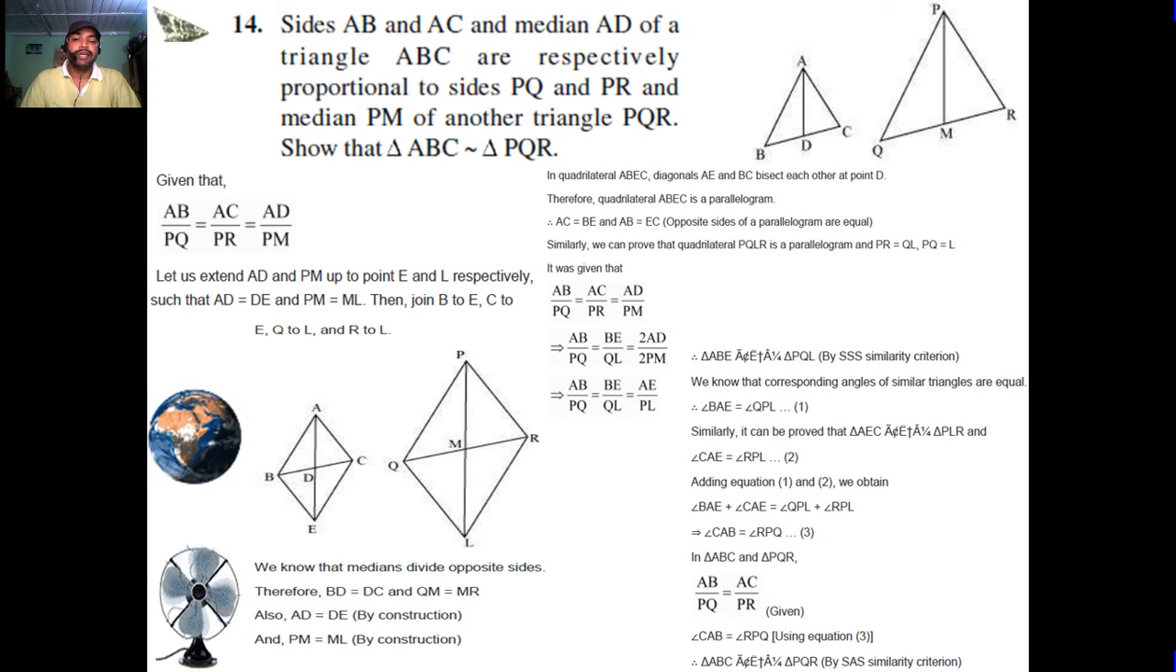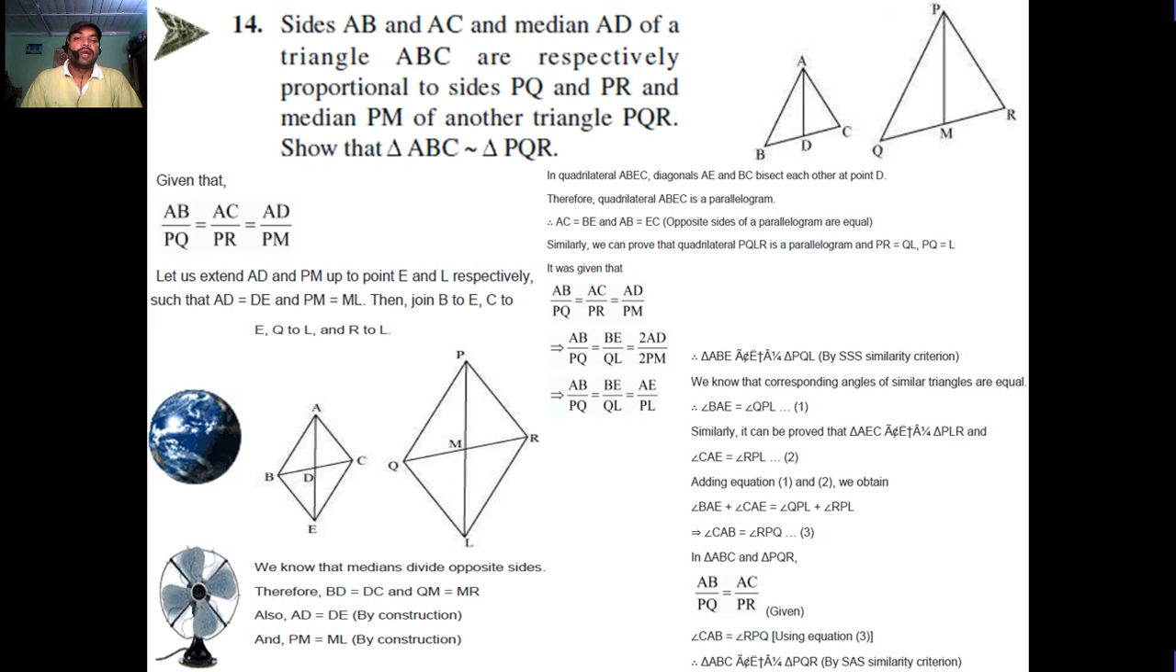We know that the median divides the opposite sides, therefore BD equals DC, QM equals MR, also AD equals DE by construction, PM equals ML by construction. In quadrilateral ABEC, diagonals AE and BC bisect each other at point D. Therefore, quadrilateral ABEC is a parallelogram. AC equals BE and AB equals EC, opposite sides of a parallelogram are equal.